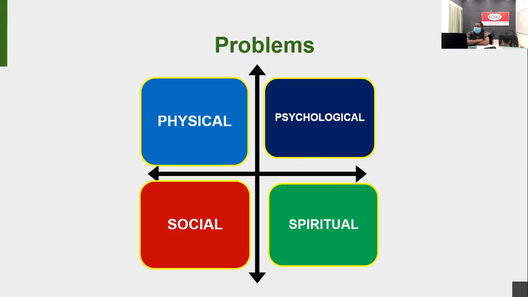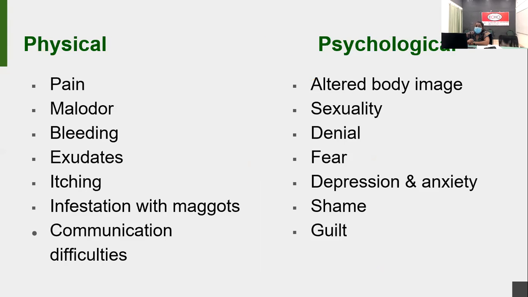Now we understand that this is a non-healing ulcer. These patients need physical, psychological, social, and spiritual care. So palliative care is total care. So you can give physical, social, spiritual, and psychological care for this type of patient. So let's move on to the physical problems first. Pain. The first one is pain.